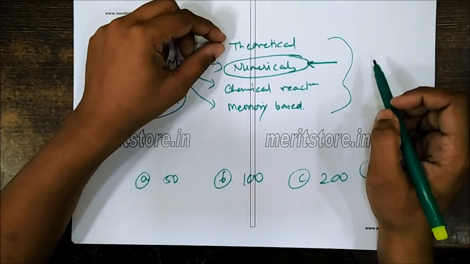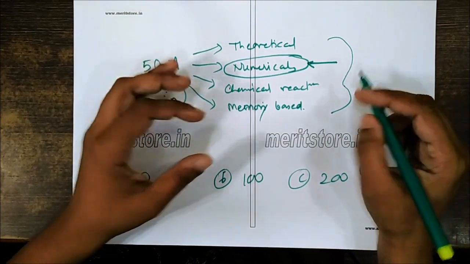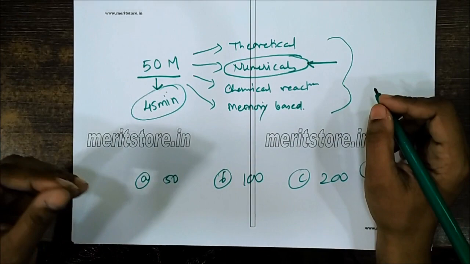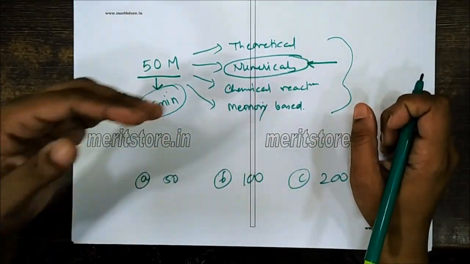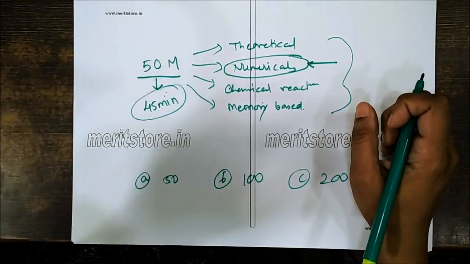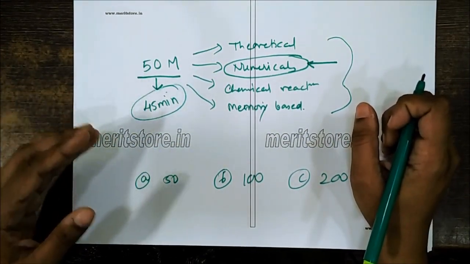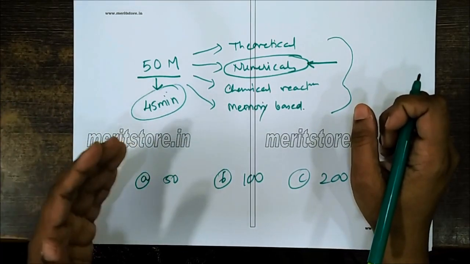That is including your theoretical, chemical reaction related things and the memory based questions. So try to reduce the time of answering over there, so that you can utilize maximum time for the numerical based questions. So see to it right now also, when you are doing the practice for the MCQs, try to see in how much time you're finishing the MCQs.